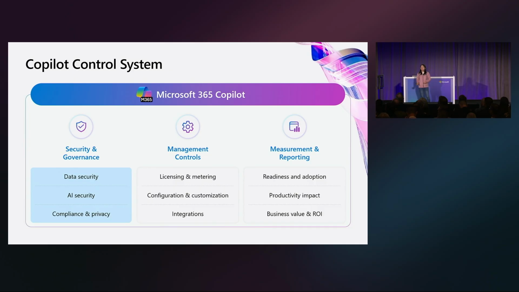The Copilot Control System is a set of tools designed for you, IT professionals, to better understand and manage Microsoft 365 Copilot within your organization. So there's the security and governance pillar, management controls, and measurement and reporting. For today's session, we're going to focus on security and governance, data security, AI security, and compliance and privacy.